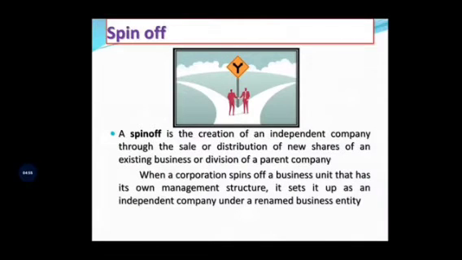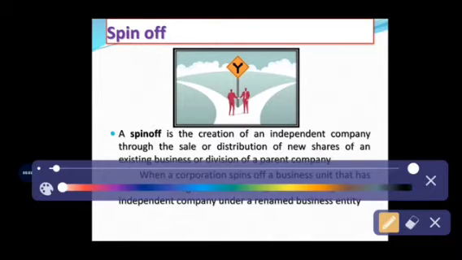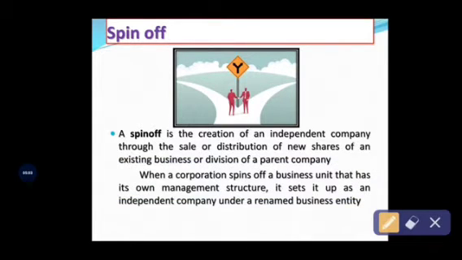See, a spin-off is the creation of an independent company, right? So what are the independent companies in the example? D and E company, through the sale or distribution of new shares. Which company will distribute the new shares? That is the existing C company, which will issue the new shares to the existing shareholders of the new